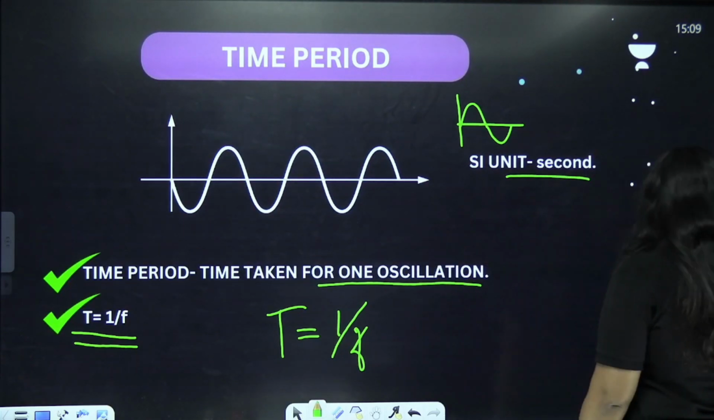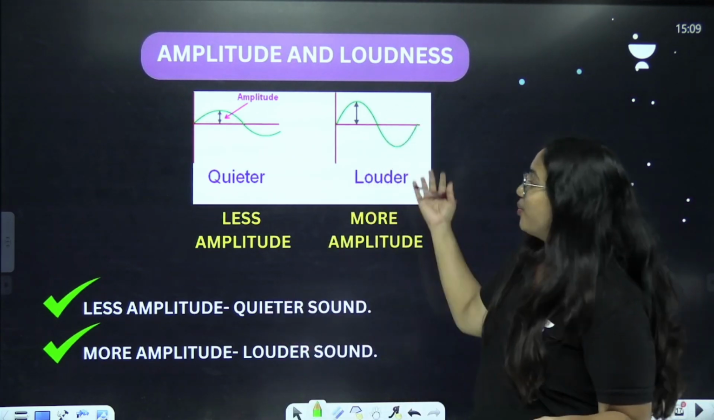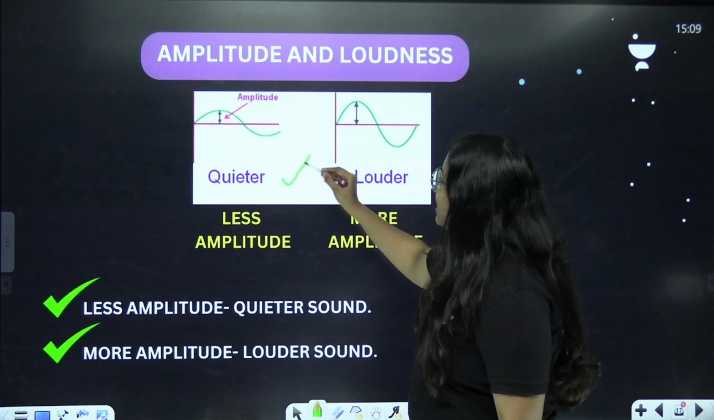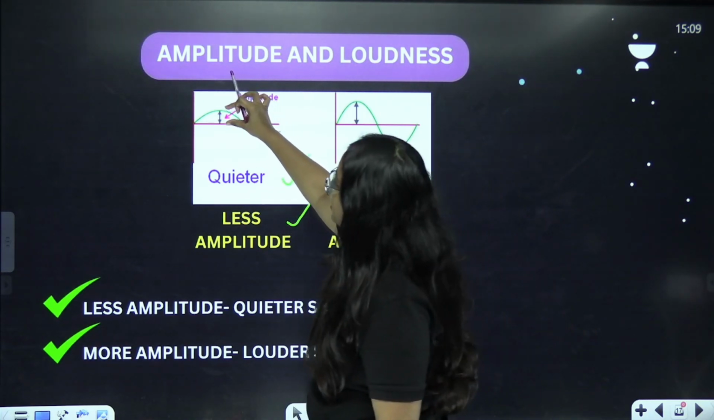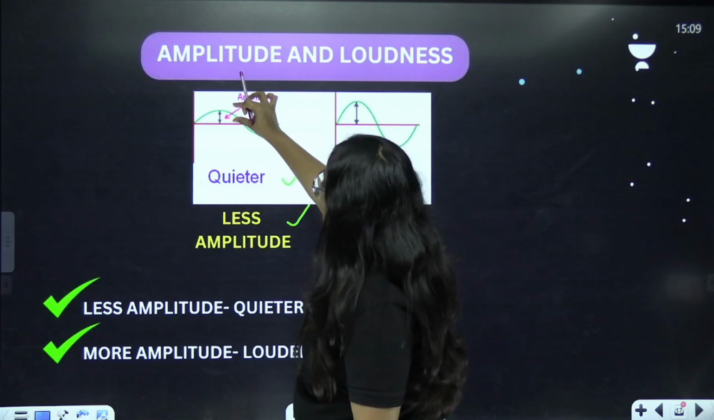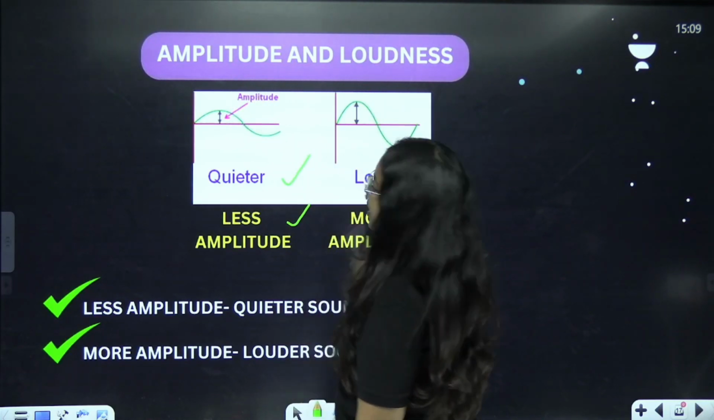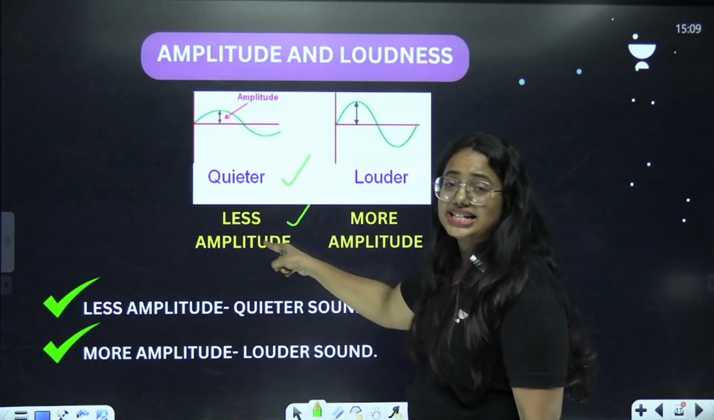Very, very important. And now we are going to talk about the relationship between amplitude and loudness. We know that, right? But still we are going to revise the points. So look at it. If the sound is quieter, you can say it has less amplitude. Look at the distance here. From the mean position, the maximum displacement is less when compared to this one, right? So you can say this is quieter, which has a less amplitude.